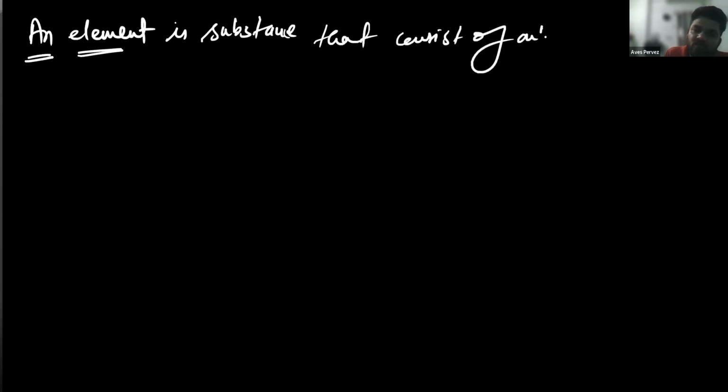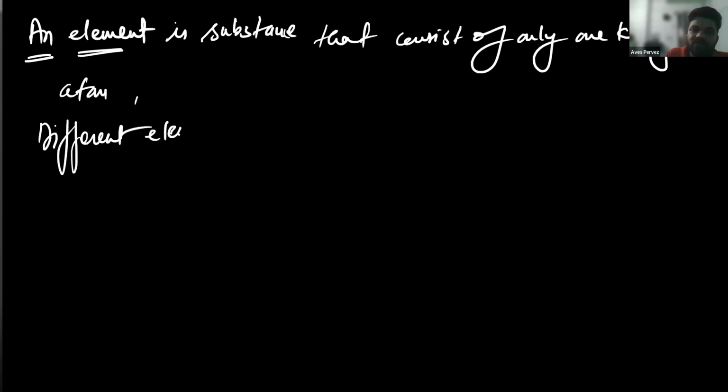An element is a substance that consists of only one kind of atom, and different elements have different kinds of atoms.